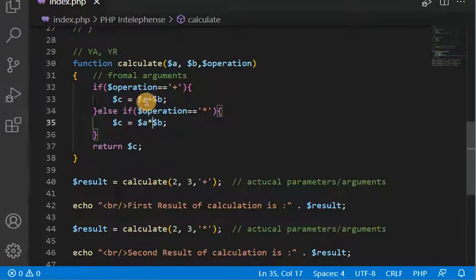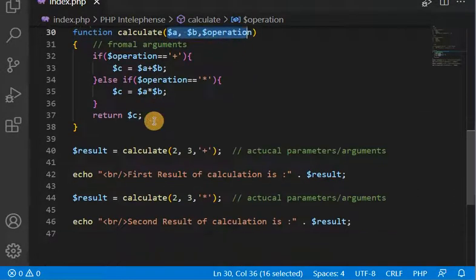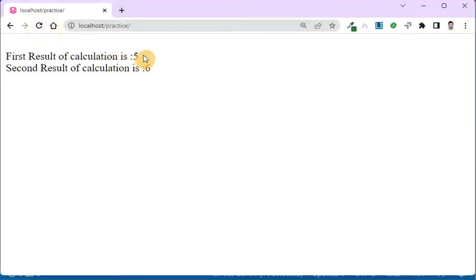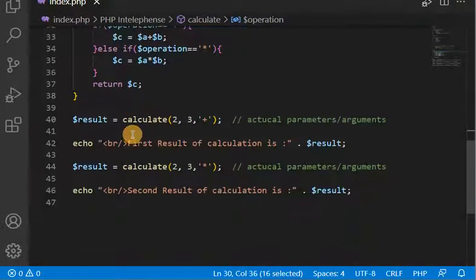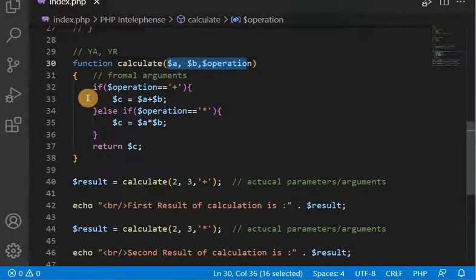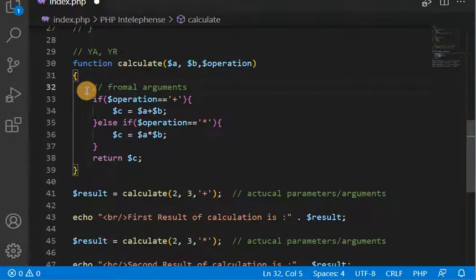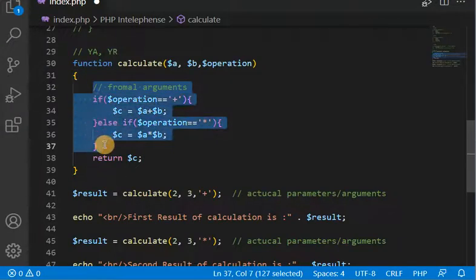This way we can make this function more powerful, and we can have control over the operation of the function as well. We are just passing the argument list and getting the response as per the arguments. You can see the first time it is adding the two values, and the second time it is multiplying them. This is a simple example just to understand how many types of functions there are and how we can use them. I have tried to show you how we can make the function more powerful. This is the logical concept we have to apply inside the body of the function.